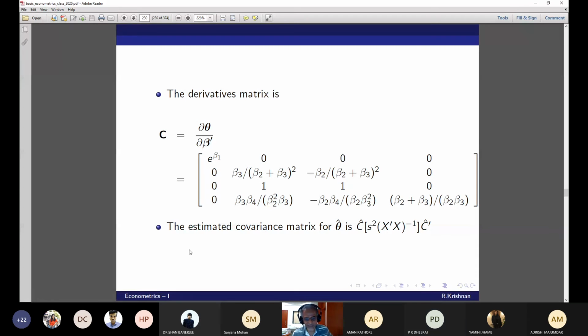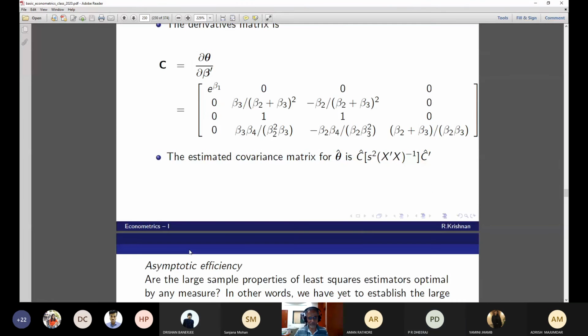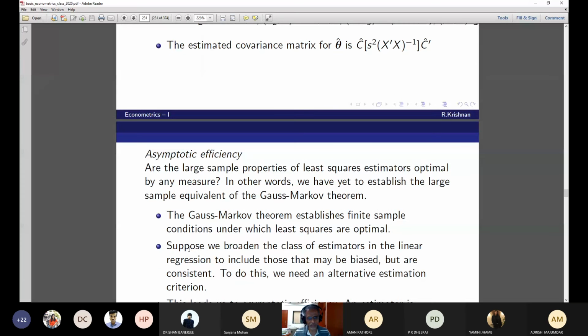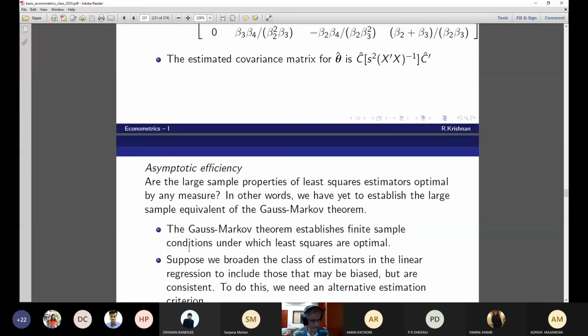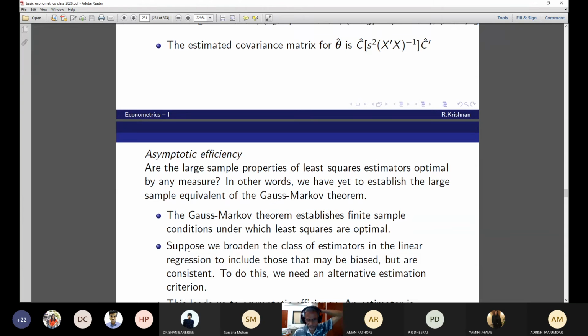Okay, now these are the things that we wanted to cover. So this is an example of the delta method. Now there's one more thing: asymptotic efficiency. From the finite sample point of view, it was the Gauss-Markov theorem. When we extend this to large samples, this is nothing but the large sample equivalent of the Gauss-Markov theorem. That talked about finite sample efficiency; this talks about asymptotic efficiency. So we would like to know the efficiency of the least squares estimators when the sample size goes to infinity.